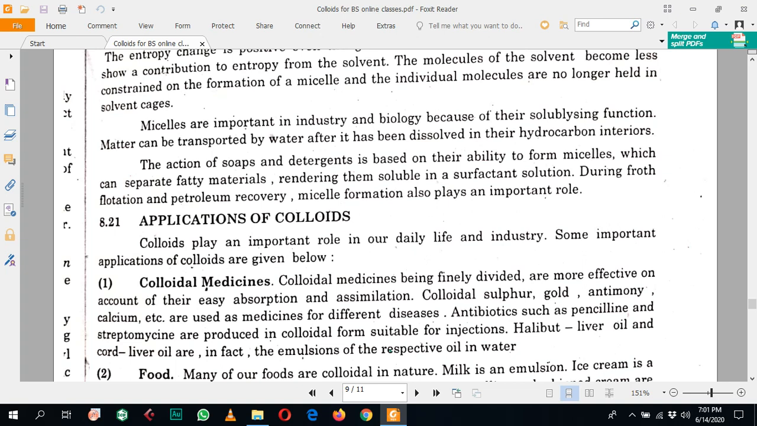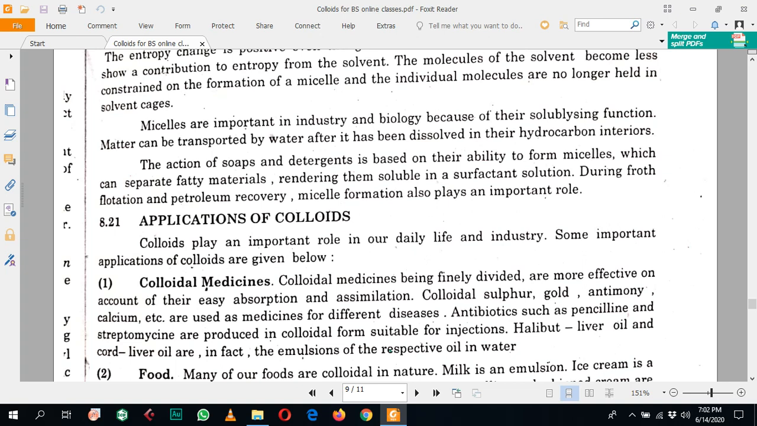The grease or dirt particles are attracted toward the interior of the micelle, which has the hydrophobic ends, and the polar ends of the surfactant molecules are attracted toward the water. In this way, during washing, all the grease is removed from the cloth or other substances and comes into the solution, and the substance is clean. So micelles are important in our industry and biology because of their solubilizing functions.